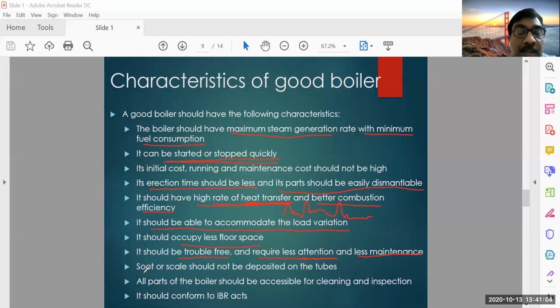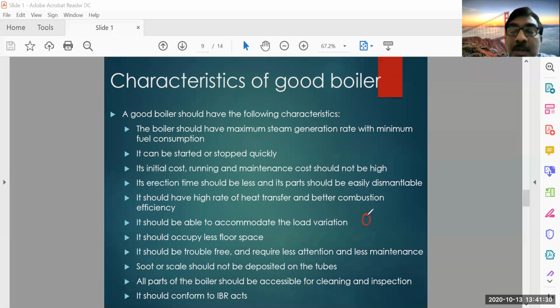Another one is that soot or scale should not be deposited on the tubes. This is another important thing. What is soot? Soot is the carbon black which is produced while burning. It's very fine particles of carbon which stick on the tubes.